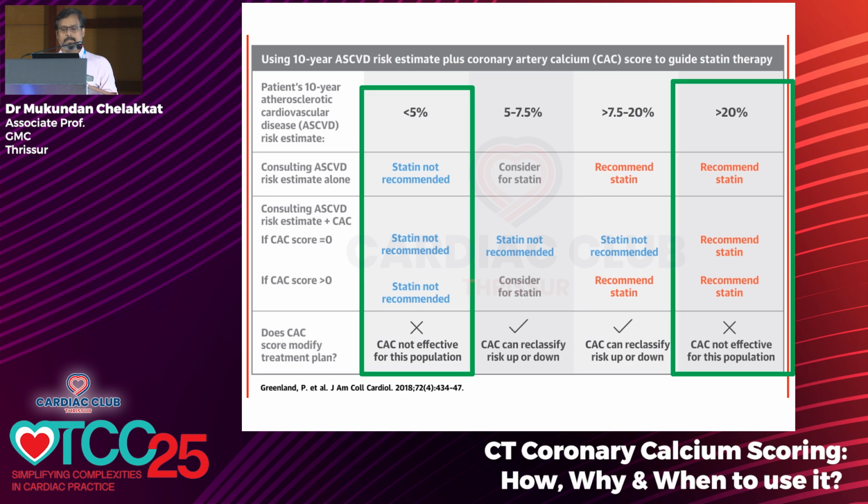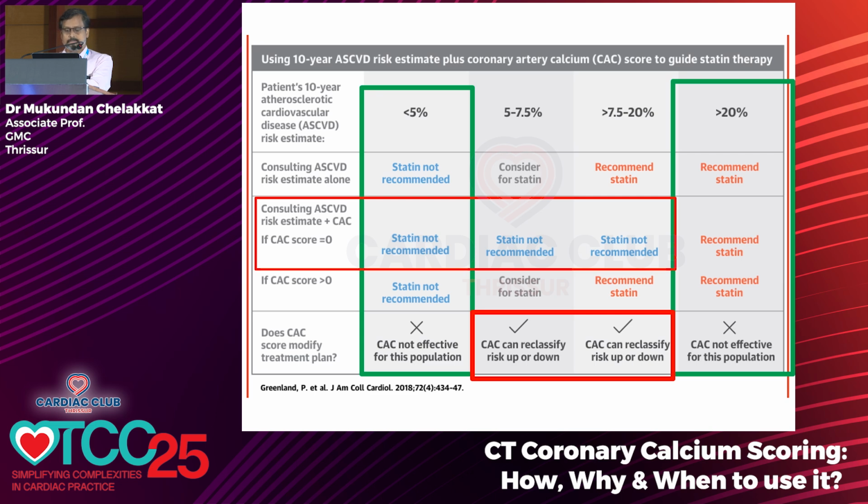Whereas in the intermediate risk group, if the calcium score is 0, then a statin is not recommended. So based on the calcium score along with the ASCVD risk score, you can reclassify these intermediate risk patients up or down.